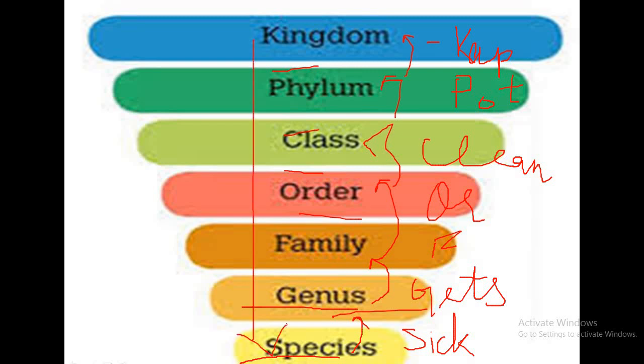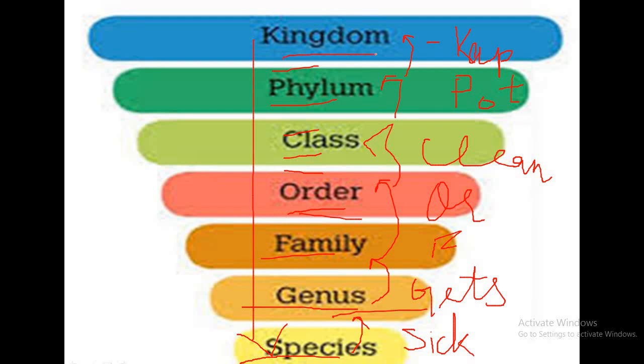Okay, so how will you define species? The definition of species we have already discussed in the previous class. So what is genus? Similar species will form one genus, similar genus will form one family. So a group of genera with certain common characteristics will form family. A group of families with certain common characteristics will form order. A group of orders with certain similar characteristics will form class. A group of classes with certain similar characteristics will form phylum, and a group of phyla with certain common characteristics will form kingdom.